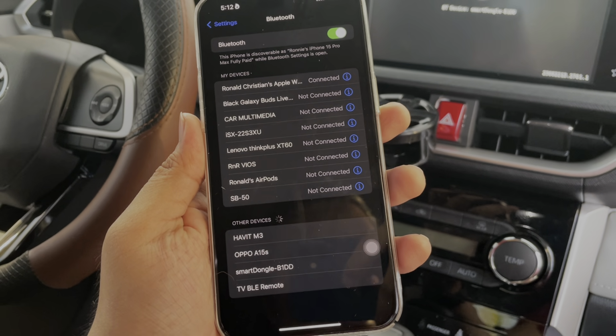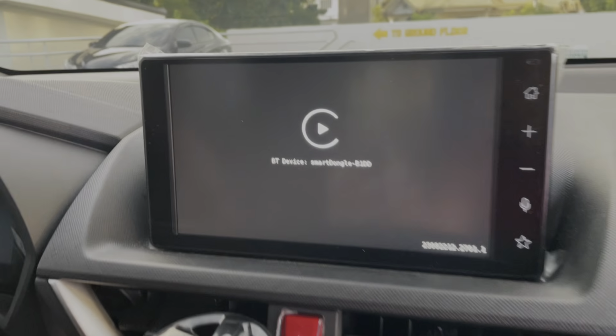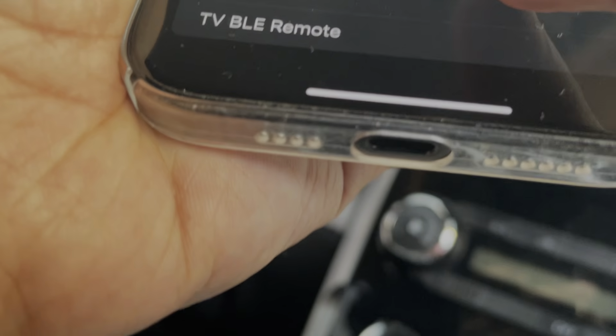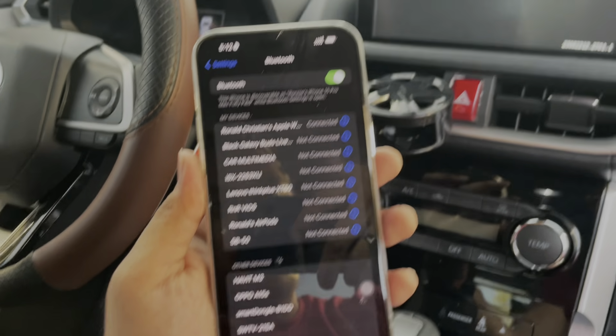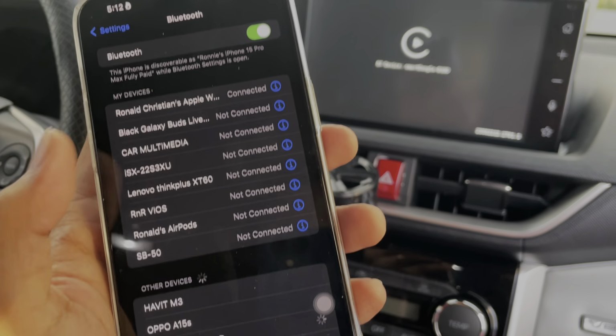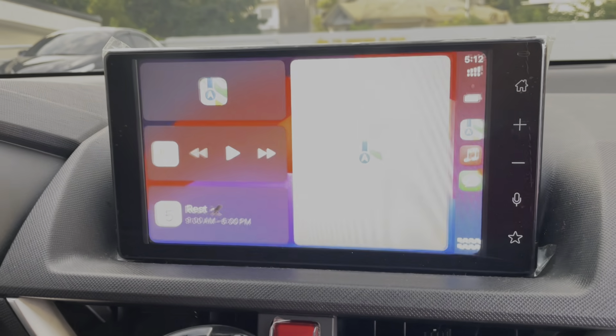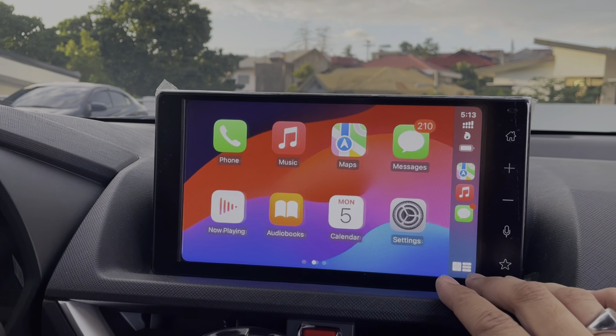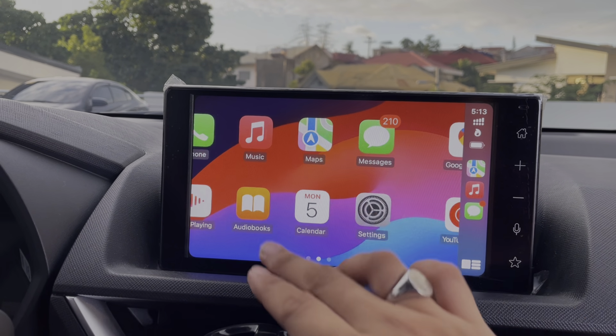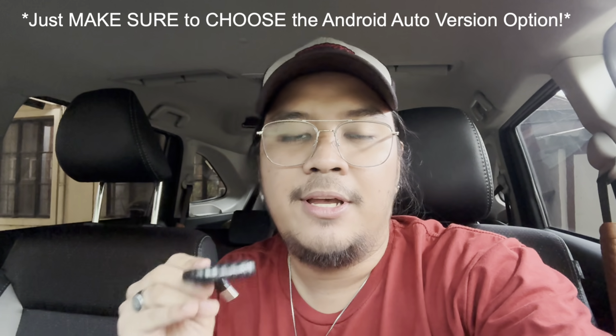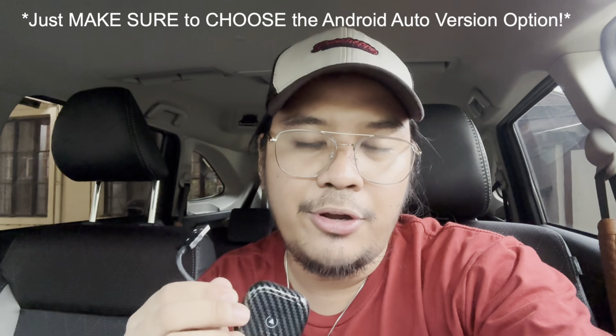I've shown this to you guys before. This right here, guys, is very easy to install, very easy to set up with your phone, Bluetooth connection. When you leave your house, you come back to your car, it automatically reconnects. Just one time setup, and then you'll be able to enjoy the Apple CarPlay. Not just Apple CarPlay, actually. This is not limited with the Apple products. This can also be used for Android Auto.